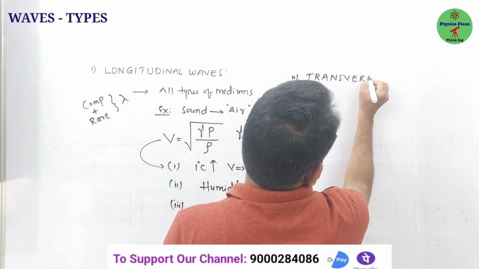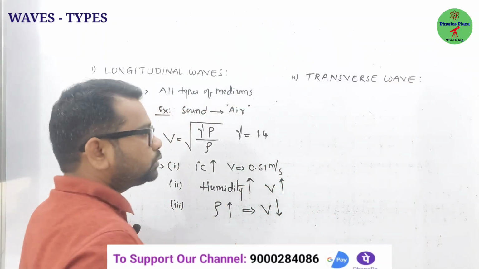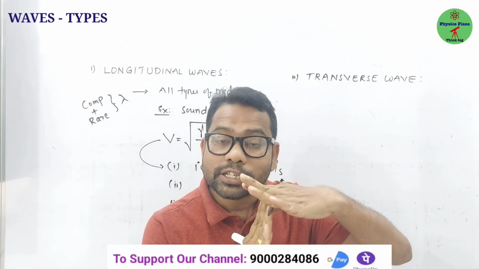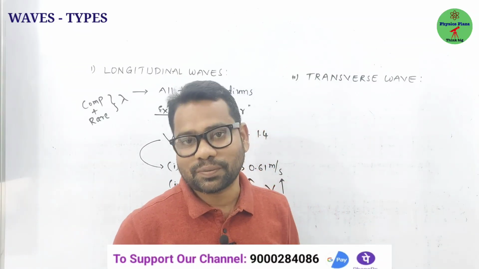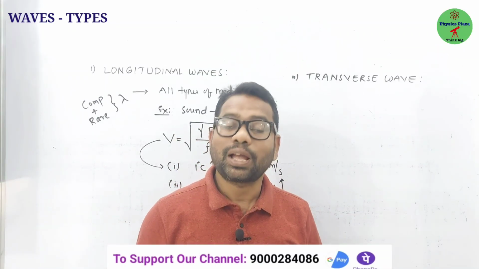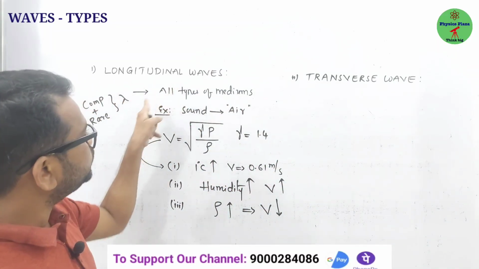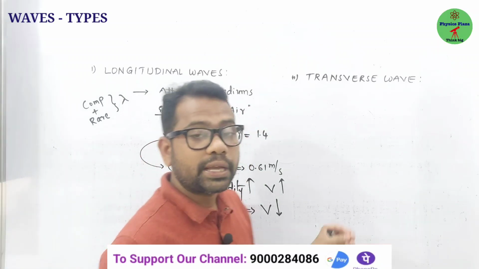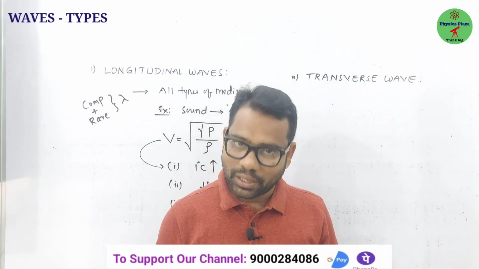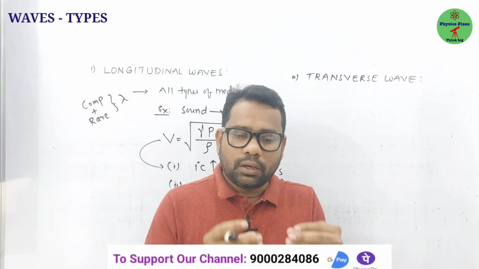Transverse waves. So what are transverse waves, children? The waves in which the particles of the medium vibrate perpendicular to the direction of propagation of wave are called transverse waves. For example, the waves produced in a stretched string are transverse waves. And one more important thing, children: as we discussed, longitudinal waves can propagate through all types of mediums, but transverse waves can propagate through solids and only on the surface of liquids. Clear? Fine. So then how to find this velocity, because look here.